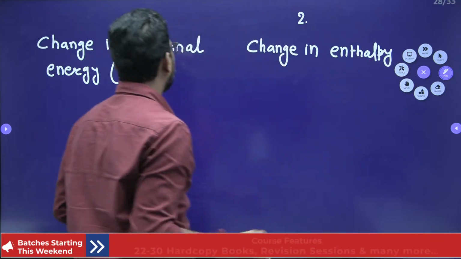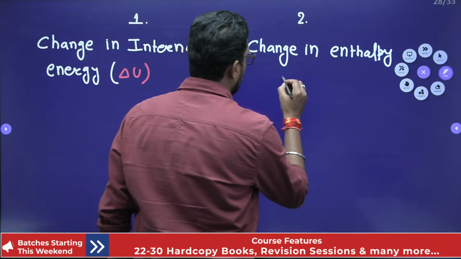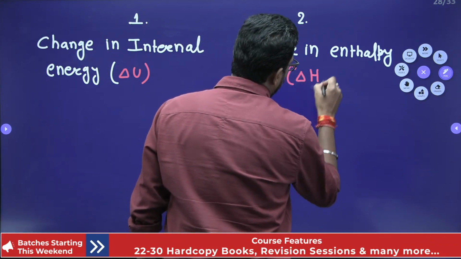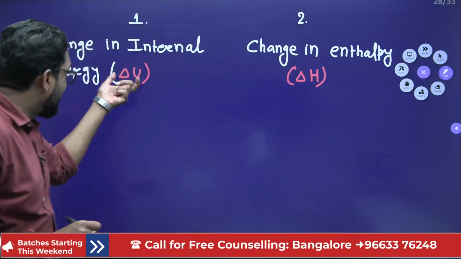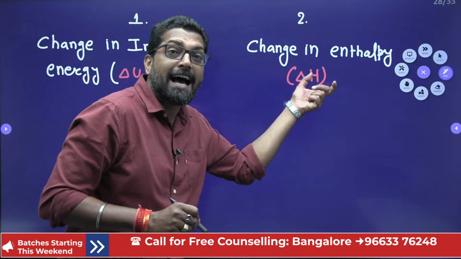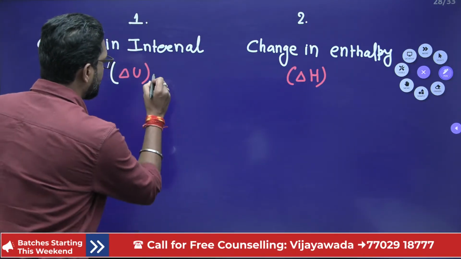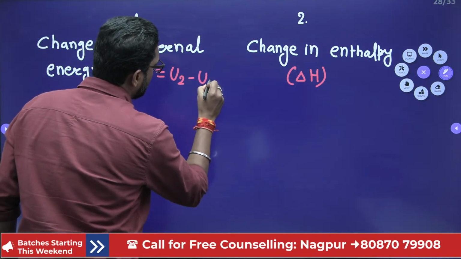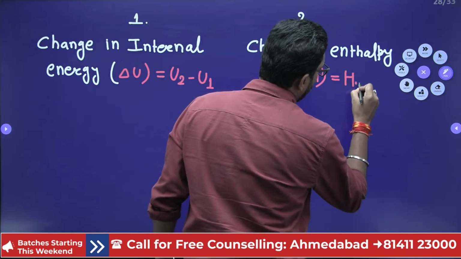Enthalpy is energy. Internal energy is energy. Enthalpy is also energy. Change in enthalpy means delta H. So, my dear, this change in internal energy and change in enthalpy is for any process. Why? Because it is U2 minus U1, yes or not? U2 minus U1. And this is also H2 minus H1.